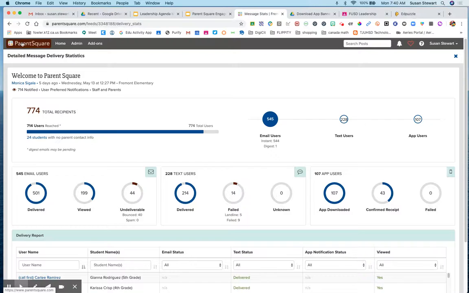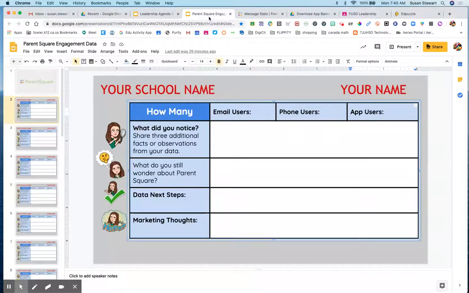So what you're going to do in a few minutes is use your ParentSquare post data, and you're going to complete one of the pages in this. So go in and type your school name. And if there's more than one of you from the school here today, you could each do your own page. Also type in your name. You're going to tell me how many email users, phone users, and app users you had based on that data. You're going to make a couple other notices. What are some other observations or facts you noticed in your data? What do you still wonder about ParentSquare?